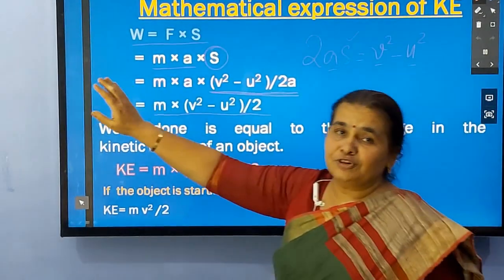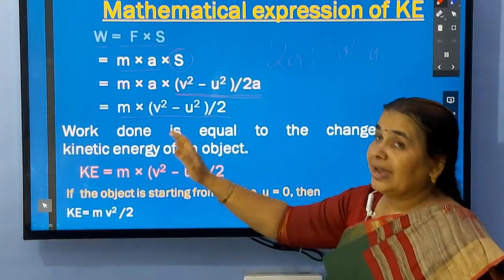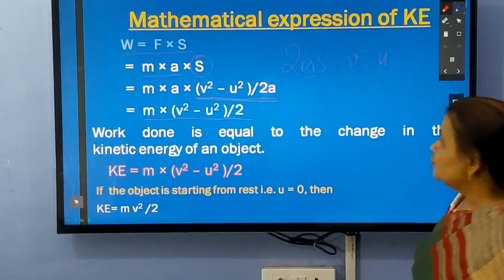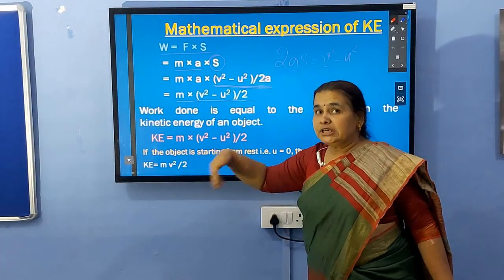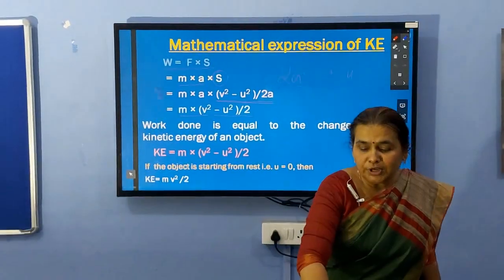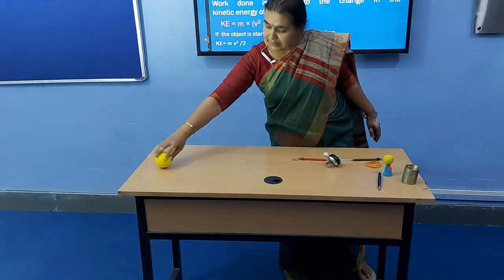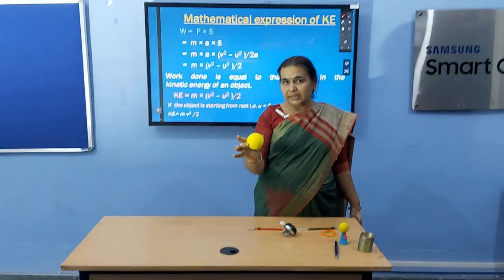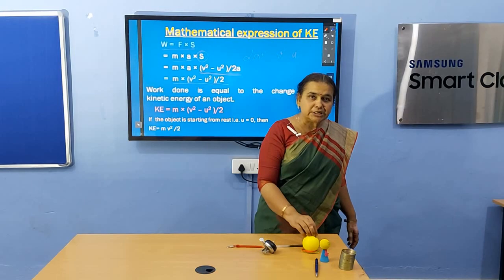So this is work done when the object is moving and increasing its velocity from u to v. So work done is equal to the change in the kinetic energy of an object. Work done on the object, then it gains kinetic energy. I am doing work on this ball and this ball is moving. That is the energy gained by this ball, and that energy is kinetic energy. Where does it come from? It comes from the work done on the ball.